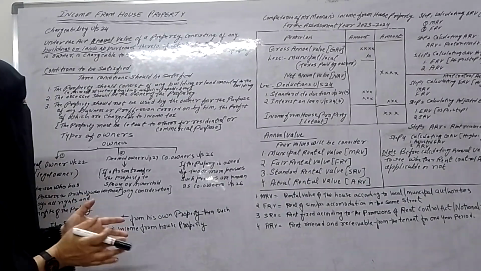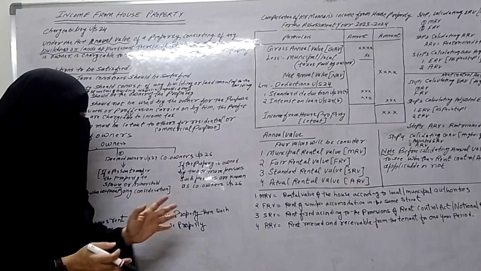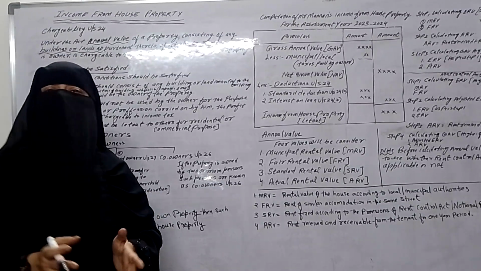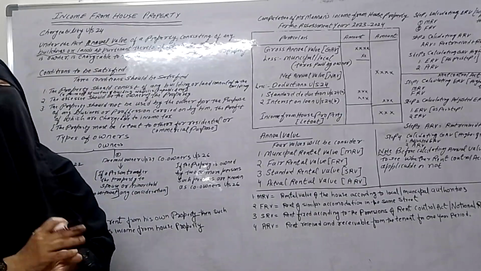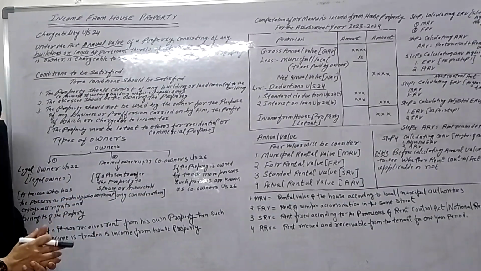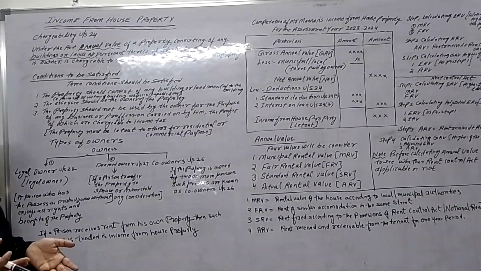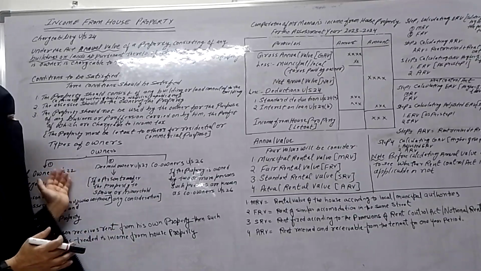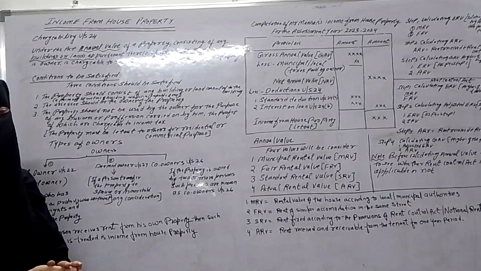The third type of owner is co-owners under section 26. Co-owners means if the property is owned by two or more persons, those owners are called co-owners. It's very important from your examination point of view: they may ask you about legal owner, deemed owner and co-owners. So these owners are very important from your examination point of view.